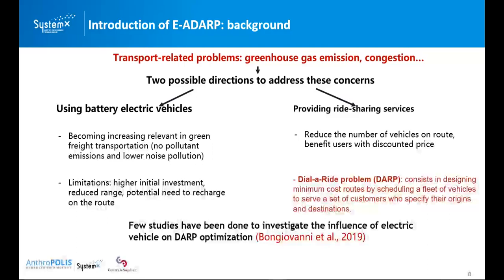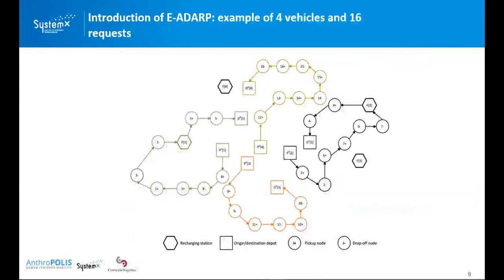And those authors have proposed a branch and cut method that can solve instances with up to 5 vehicles and 14 requests optimally. And here is a solution example for the electric autonomous dial-a-ride problem. In this figure, different colors represent different vehicles. You may observe from this figure that each vehicle starts from an original depot, serves a set of customer requests, and then returns to the final depot.